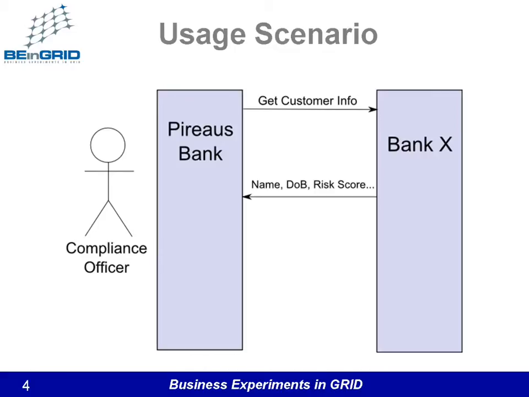Otherwise, as in our scenario, Bank X will return information on the customer, including their name, date of birth, country of residence, and risk score. The compliance officer will then perform a manual check on the personal details to confirm both banks are referring to the same person. Finally, the compliance officer will investigate the case and report any fraudulent activity to the authorities.